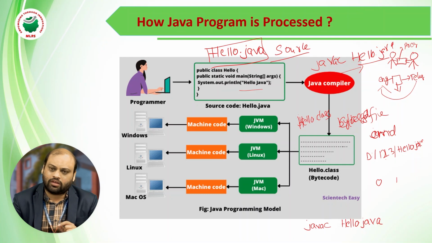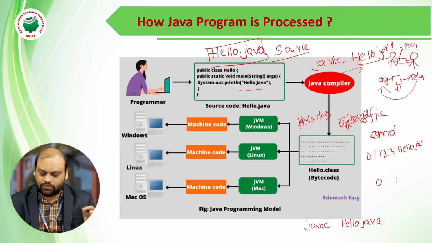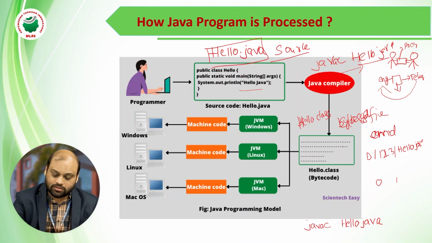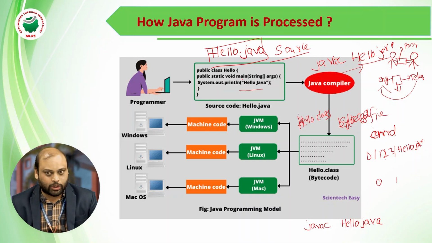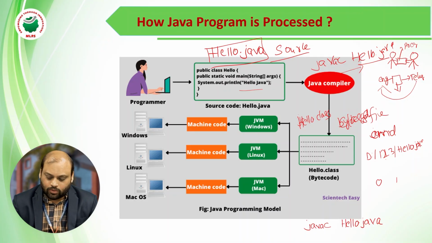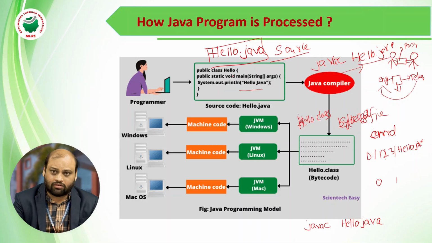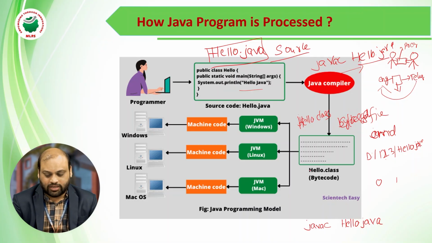It is not totally executable code, and it is not totally in our English language. Whatever code is generated by the compiler is not exactly English and not exactly executable code. It is some intermediate code, generated by the Java compiler. It checks whether the code the user has written follows the rules of Java programming or not. See here, a semicolon is there. Every line ends with a semicolon.